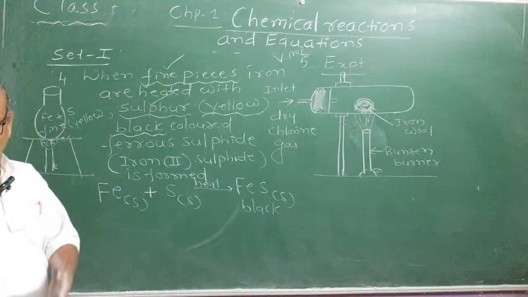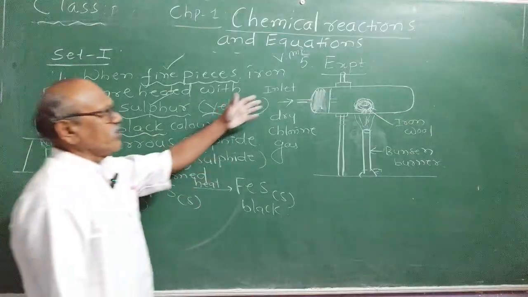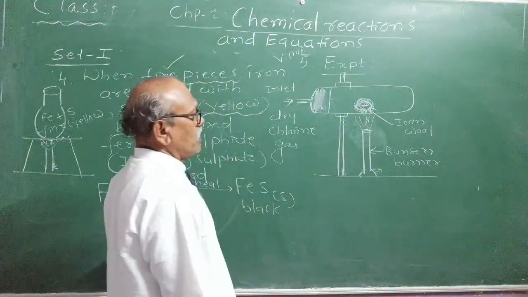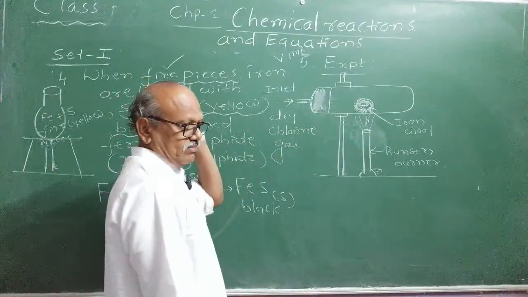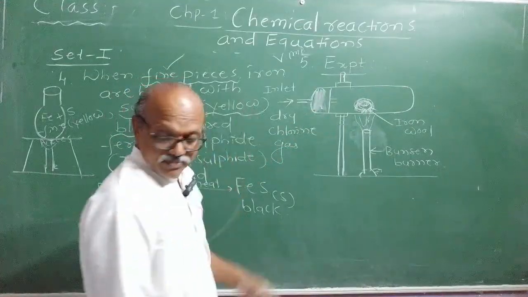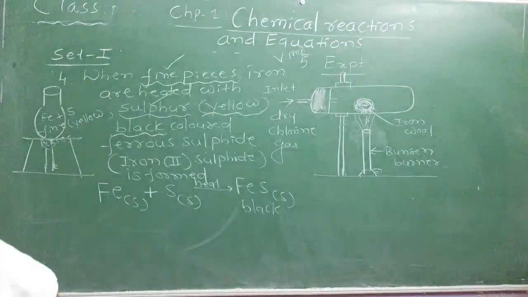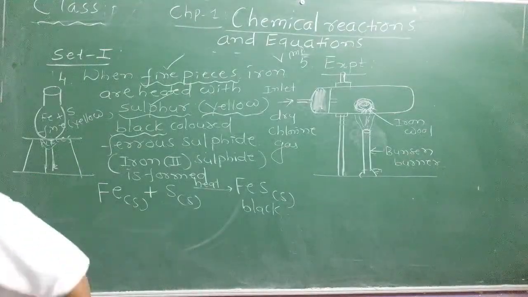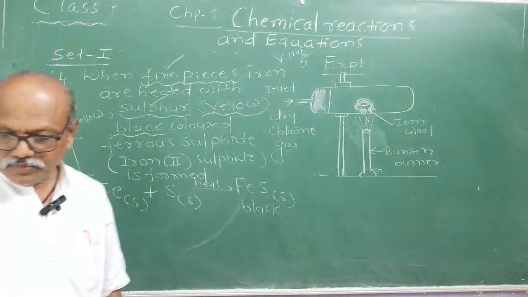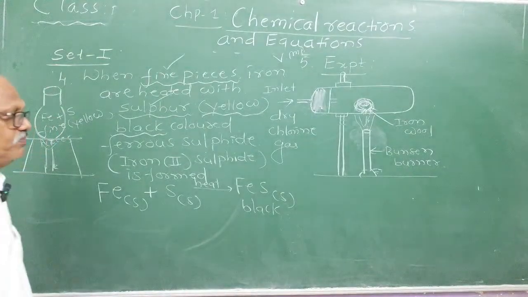Draw a neat diagram. You will be asked a 2 to 3 mark question. Draw a neat diagram of formation of ferric chloride in the laboratory. This is the setup.